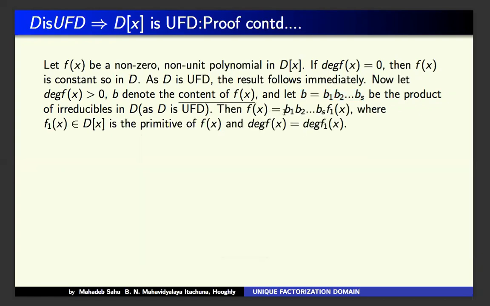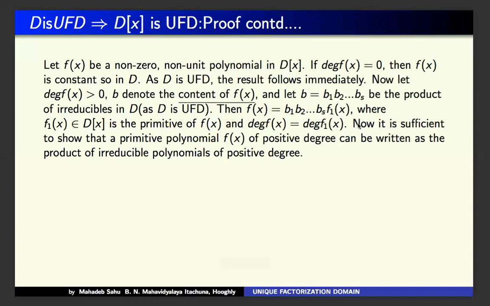Then f(x) can be written as b1 up to bs times f1(x), where f1(x) belongs to D[x] and is a primitive polynomial, and b1 up to bs is an element of D. I studied this result previously. The degree of f(x) equals the degree of f1(x), since b1 up to bs is an element of D, so its degree is 0. Therefore, by equality of these two expressions, the degrees of f(x) and f1(x) are the same.